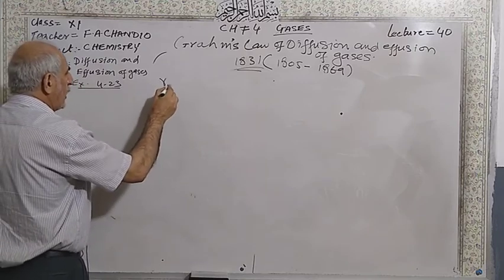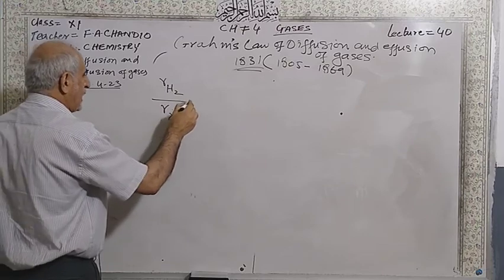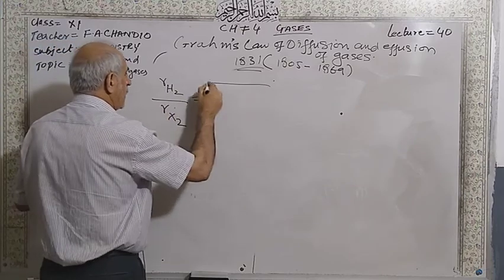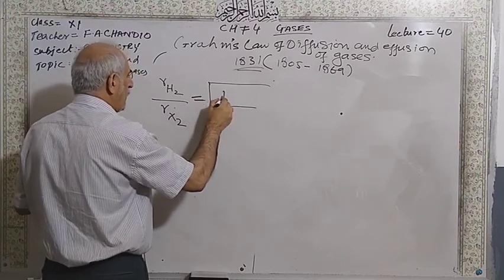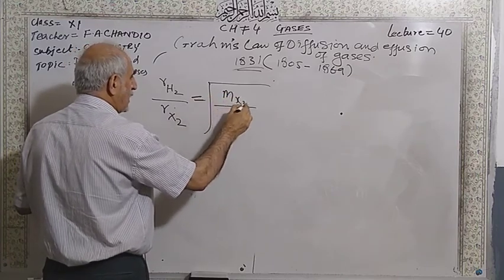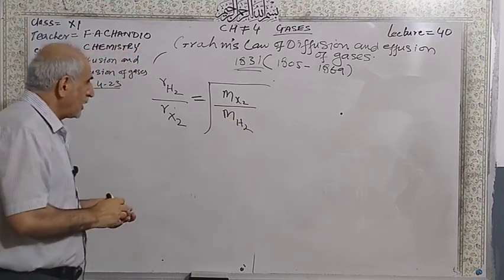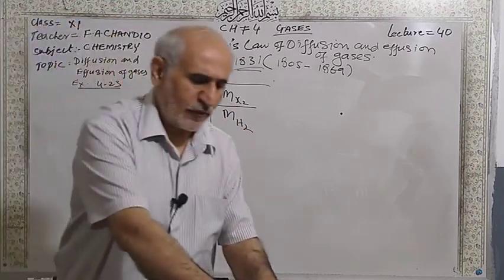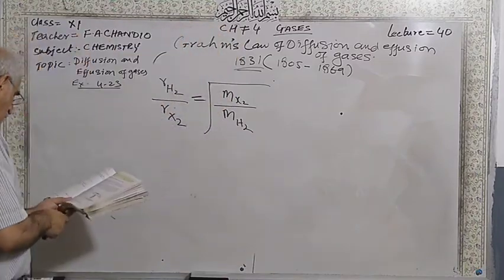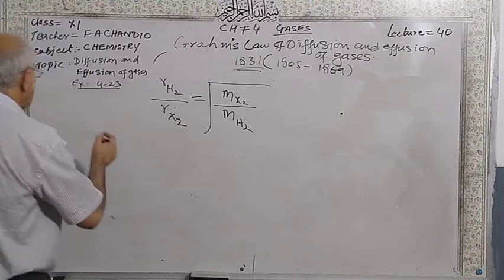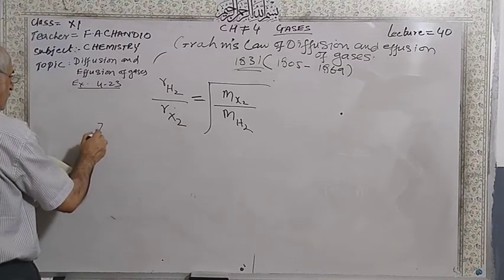Rate of diffusion of hydrogen gas divided by rate of diffusion of X gas is inversely proportional to the square root of the molecular mass of the X gas divided by the molecular mass of the hydrogen gas. This is a formula you have done. Now put the values here.